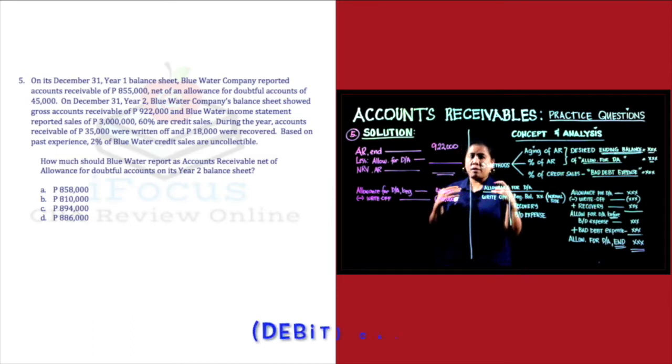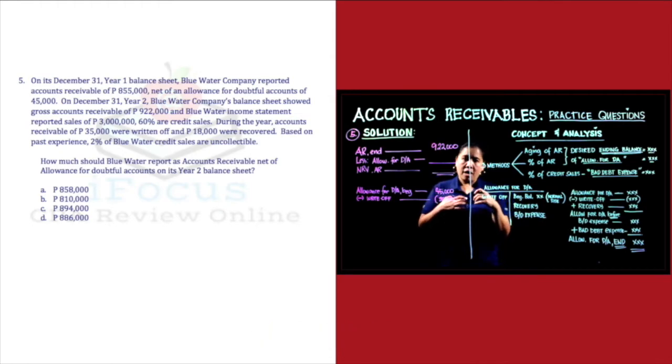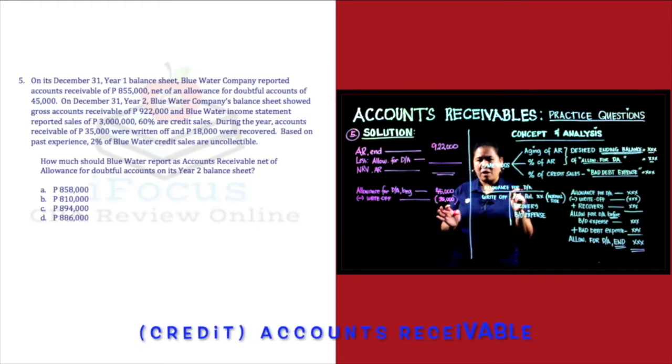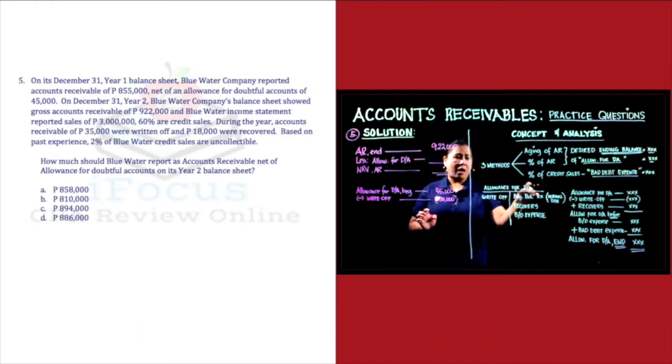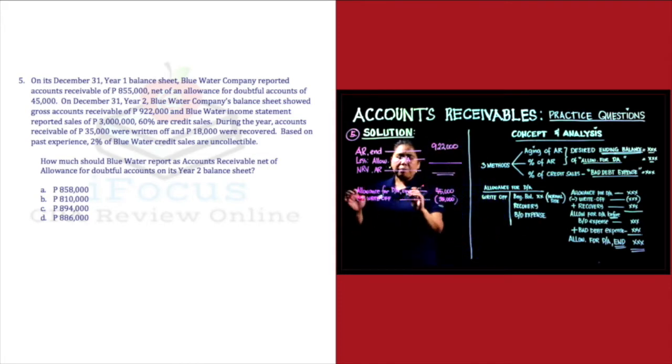And then, we will debit our cash na nakolekta natin, tapos aalisin natin ulit sa accounts receivable natin and credit to accounts receivable. So sa recovery, ang effect niya sa ating allowance for doubtful accounts ay credit. So we are adding this recovery to our balance. So we plus recovery.